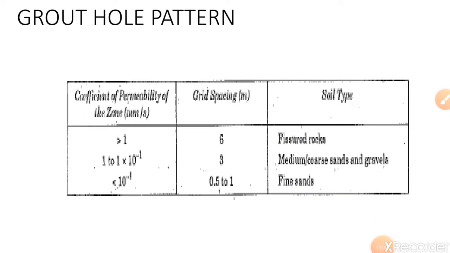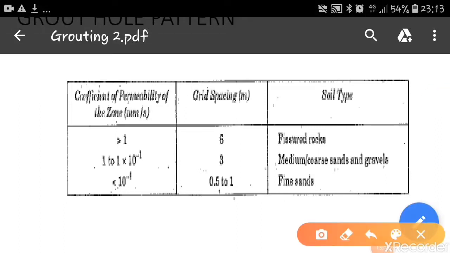This table shows the various grout hole patterns which have to be adopted. The first column shows the coefficient of permeability of the zone. The values are in terms of millimeter per second. The second column shows the grid spacing in meters, and the third shows the soil type. If the coefficient of permeability is greater than 1, then a grid spacing of 6 meters is sufficient, and this is applicable for fissured rocks.